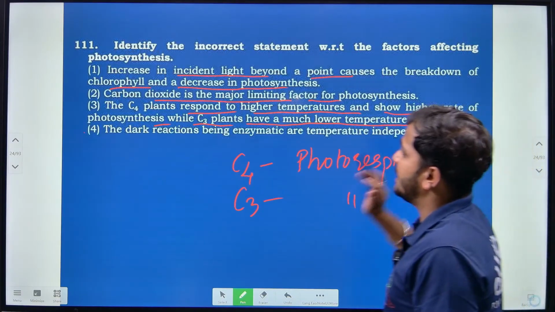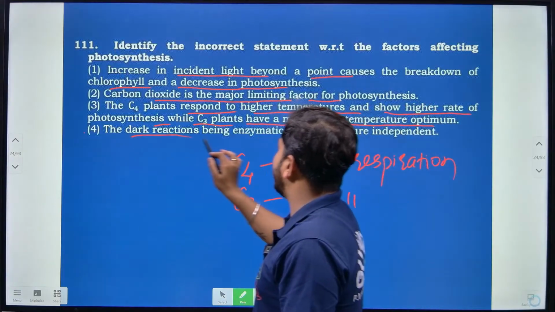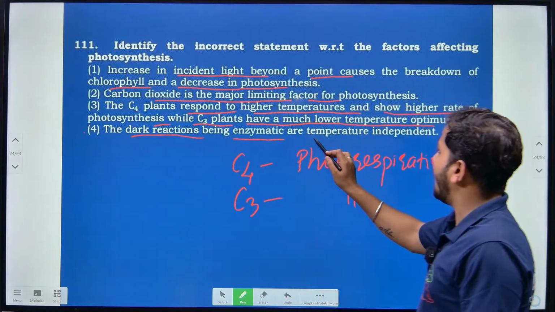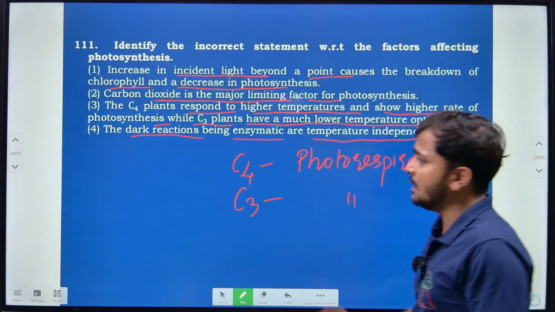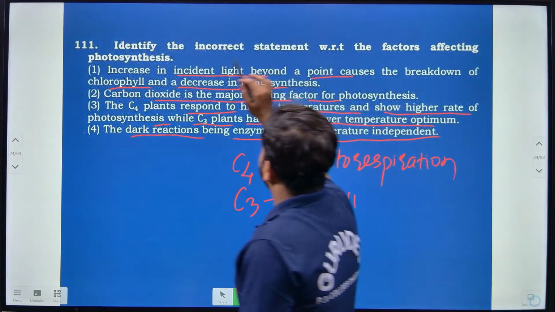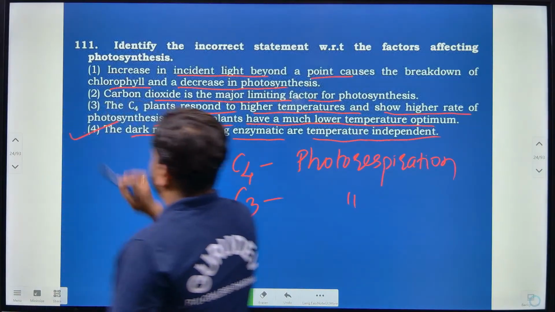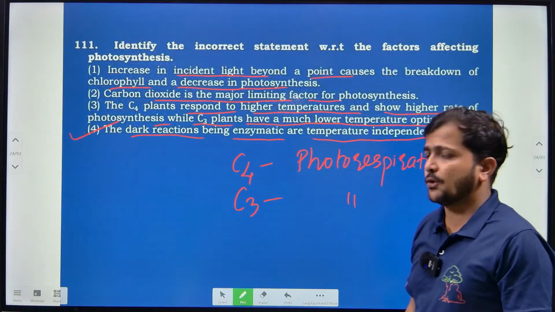So this statement is even correct. Then the dark reaction being enzymatic is temperature independent. No, they are temperature dependent. So here the incorrect statement for photosynthesis is the particularly 4 here, right?